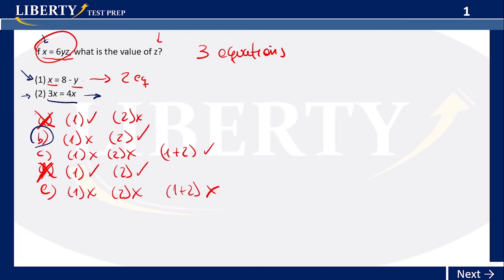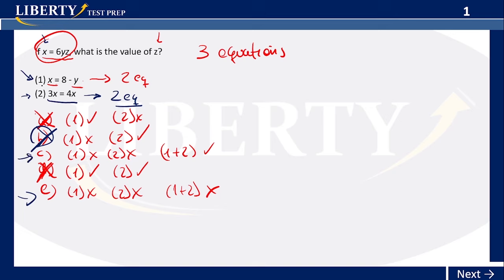So if I have number 2, I only check 2 with the original one, and 2 alone doesn't give me enough information, because I only have 2 equations and I needed 3 equations. So 2 alone is not the answer either. So we have only 2 options. It could be the 2 of them combined, or it could be that we wouldn't get an answer.